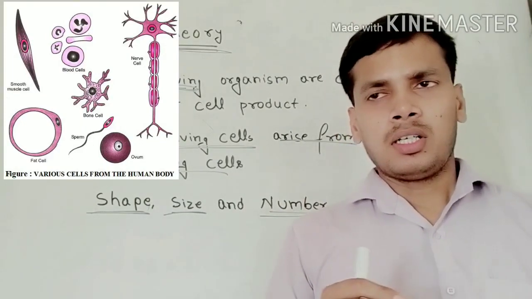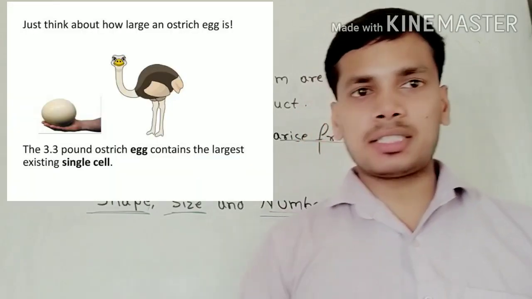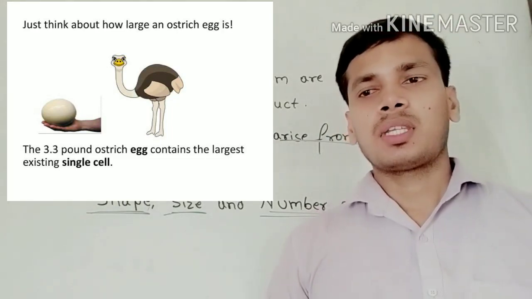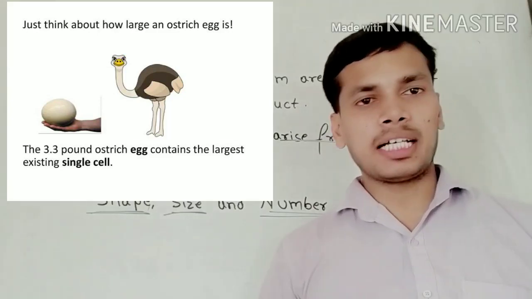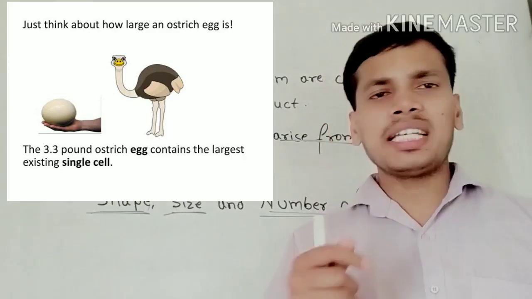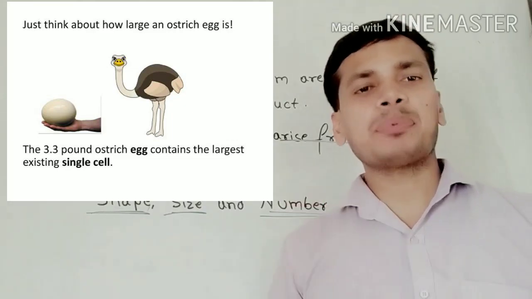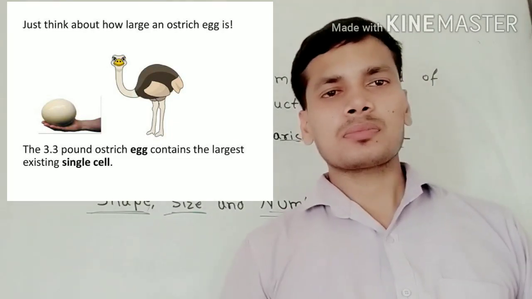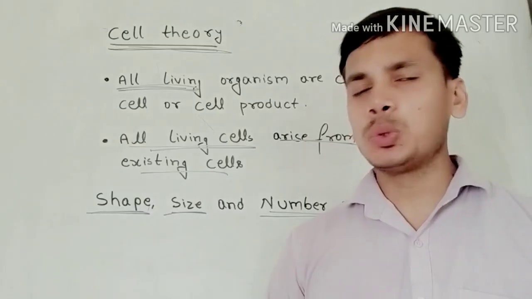It is so small that we cannot see it with the naked eye, but there are some cells, like an egg, that can be seen. An egg is a single cell which can be seen with our naked eyes. That is an exceptional case; most cells are invisible to the naked eye, so we need a microscope to see them.